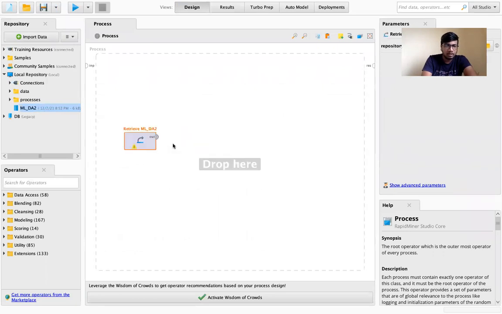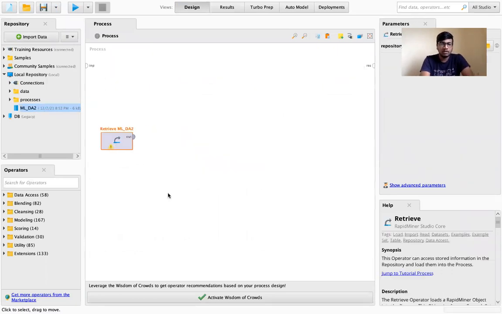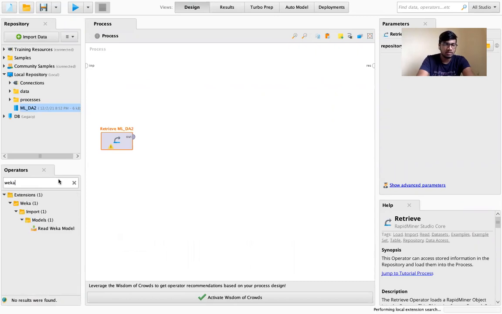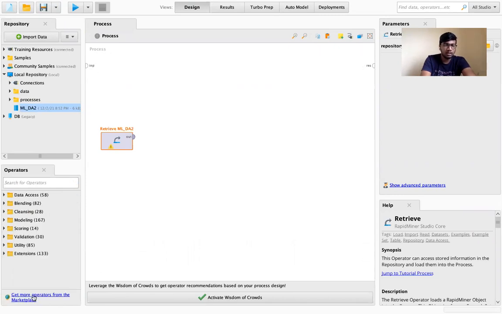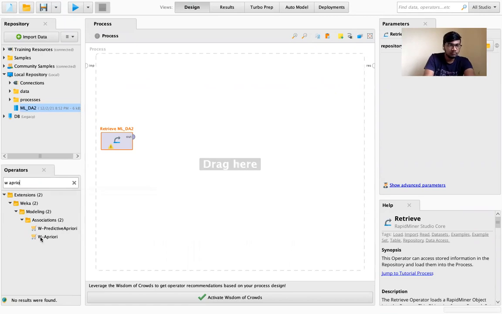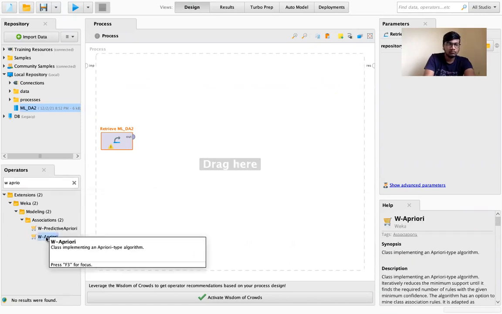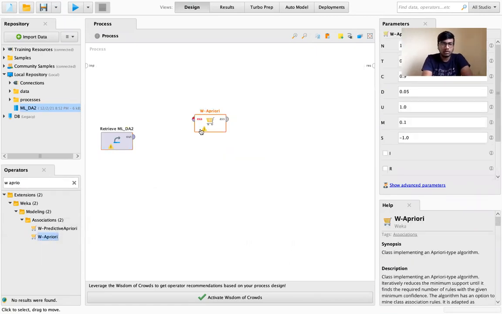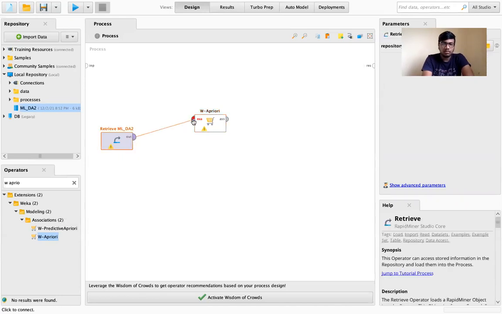We'll be running this first using W a priori. So for that we need to search for the WEKA extension. If it is not there, as I have installed it previously, it is coming here. If it is not there, you can go to the marketplace and install it. So I'll be first running through a priori.